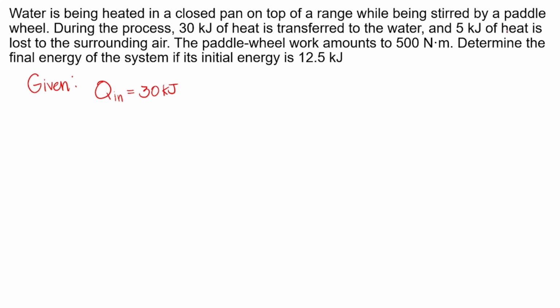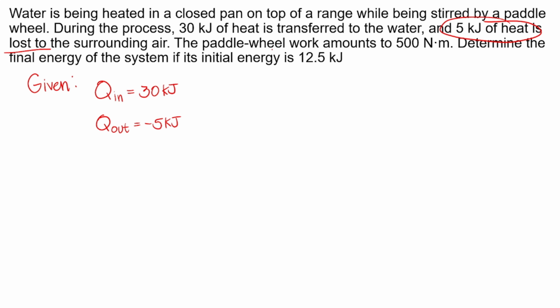So, we have 30 kilojoules. And 5 kilojoules of heat naman is lost to the surroundings. Ibig sabihin, may nawalang 5 kilojoules of heat or 5 kilojoules of heat left our system. So, kapag umalis sa system o nag-reject or nag-loss ng heat ang system, lagay natin Q out kasi lumabas. So, this will be negative 5 kilojoules. Again, mahalaga yung sign convention. Pag dumagdag sa system, positive. Pag nawala or nag-reject is negative.